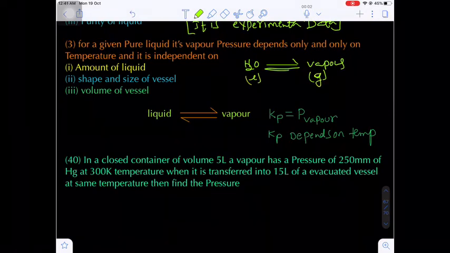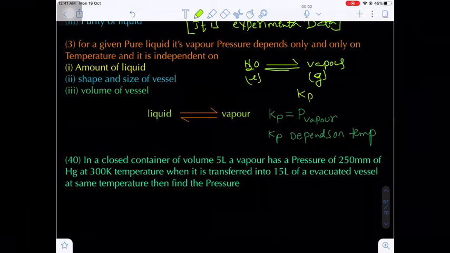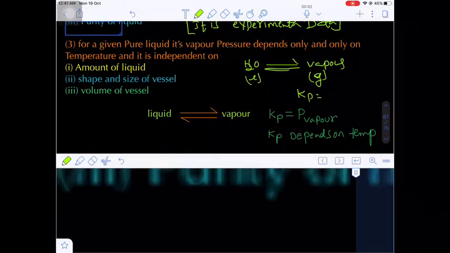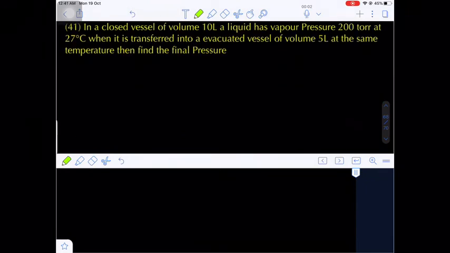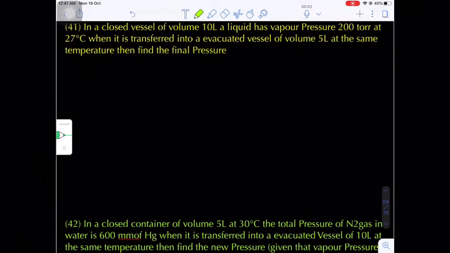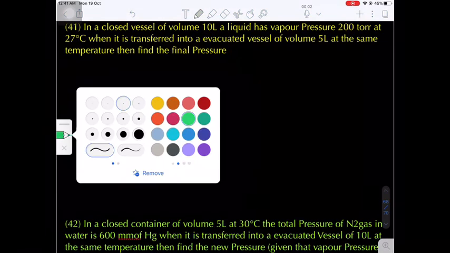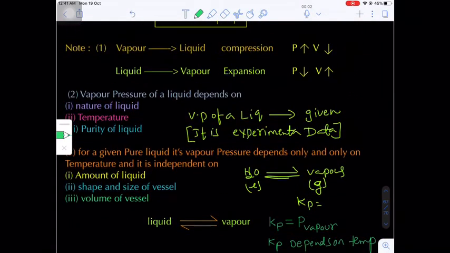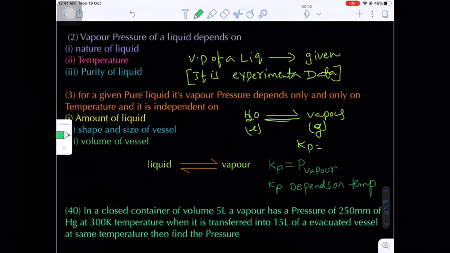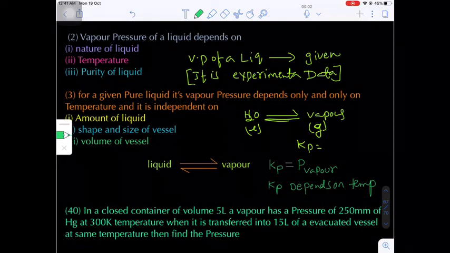Now the equilibrium constant K will be equal to the concentration of the product, that is the vapor. That means Kp will be equal to the partial pressure of the product, nothing but the vapor, and the reactant is the liquid.